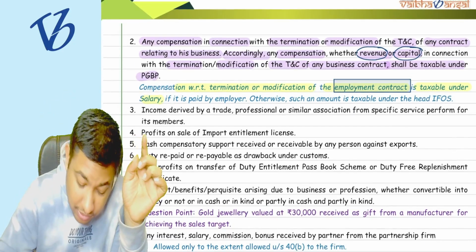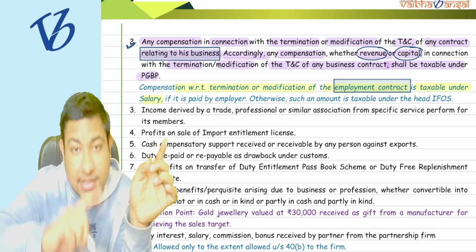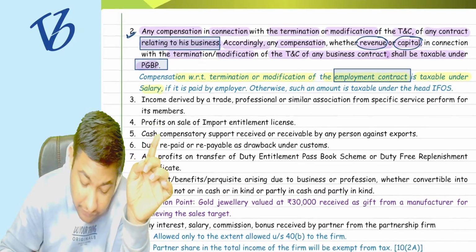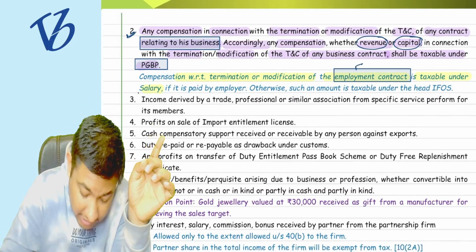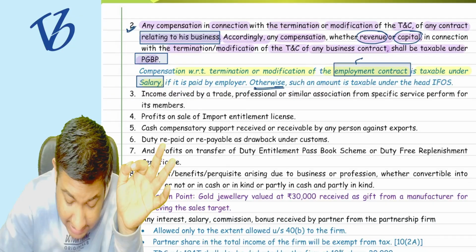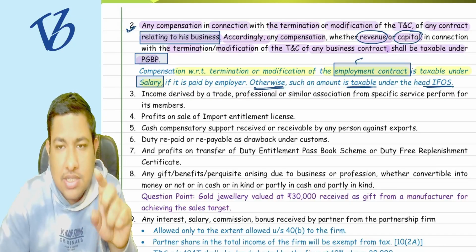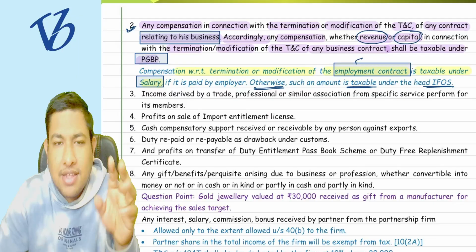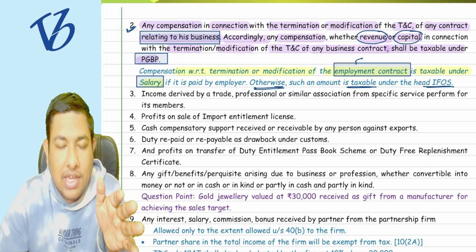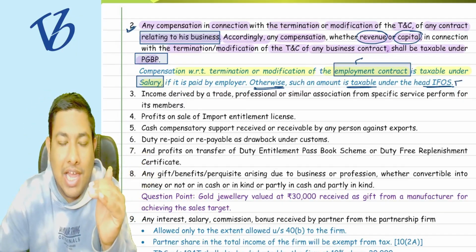Yes, but see, point number two, it is related to the business. So if the contract is related to the business only, then it is going to be taxed under the head of PGBP. But if it is relating to the employment contract, then it is going to be taxed under the head of salary. If it is paid by the employer, or otherwise such amount is taxable under the head of IFOS. That means if it is not relating to the business, if it is not relating to the employment contract, then whatever the changes in the termination or changes in the terms and contract of any kind of agreement, then it is going to be taken under the residual head, that is the IFOS.